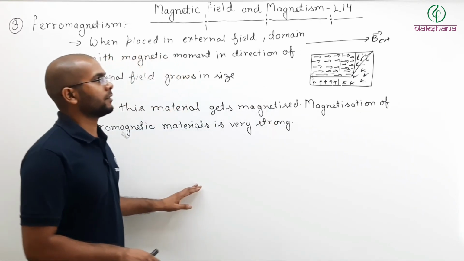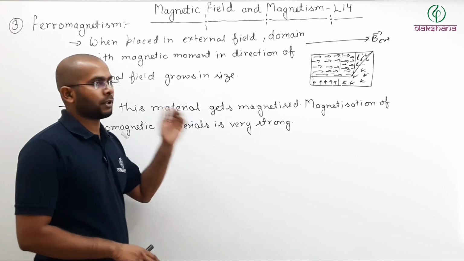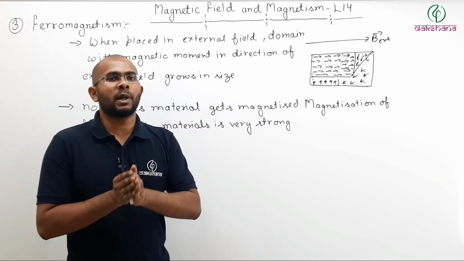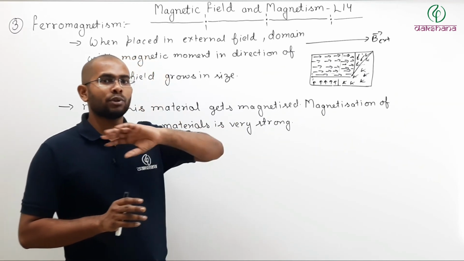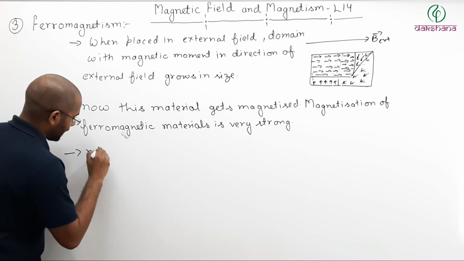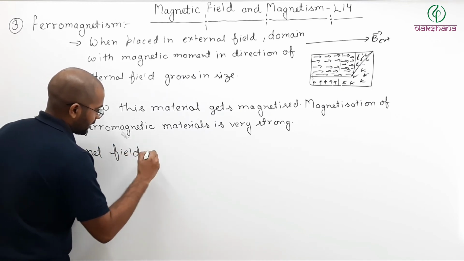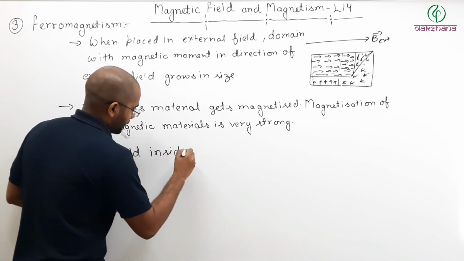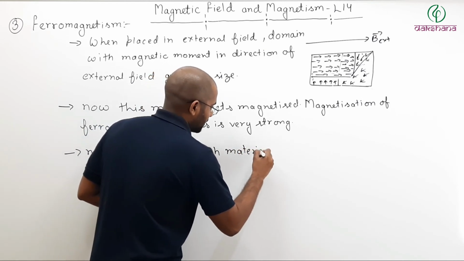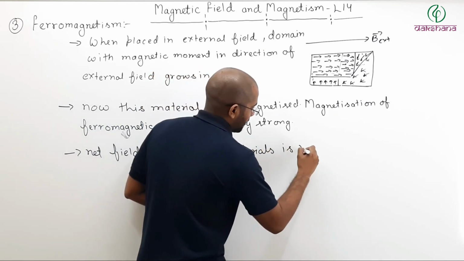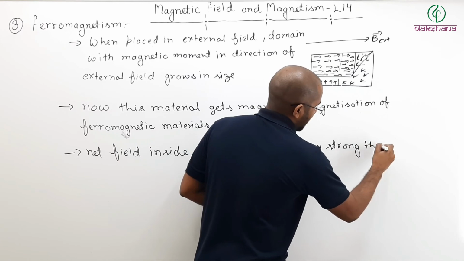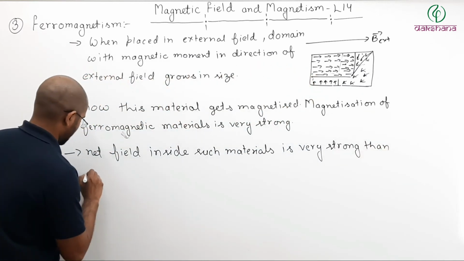We will talk about this when we talk about other properties like susceptibility and permeability, and how strong this is. So here you can say net field inside such materials, meaning ferromagnetic materials, is very strong compared to external field.